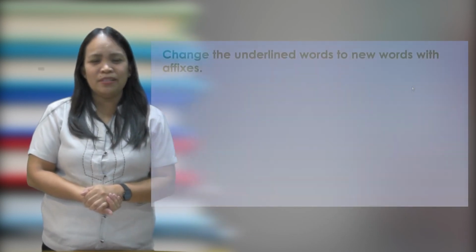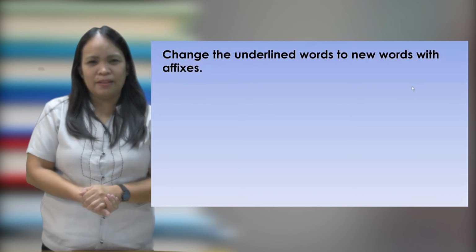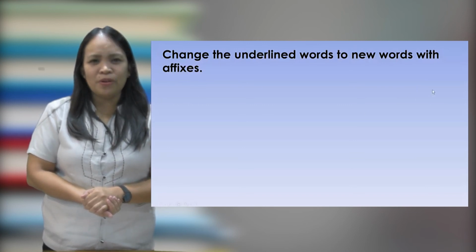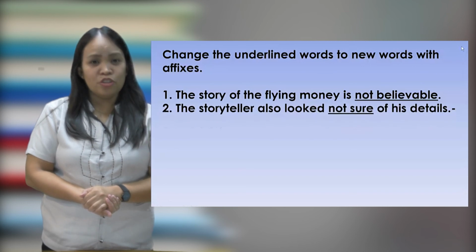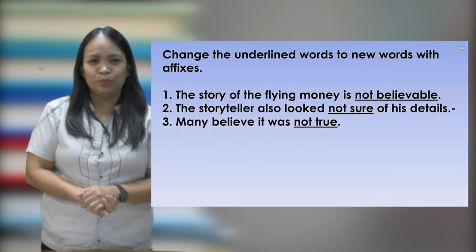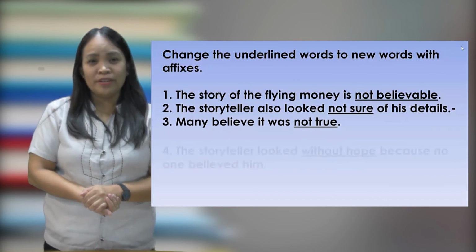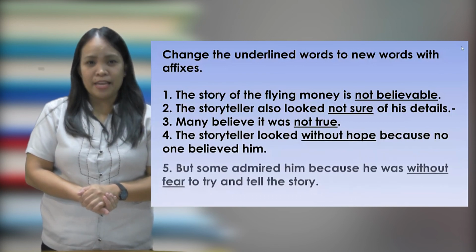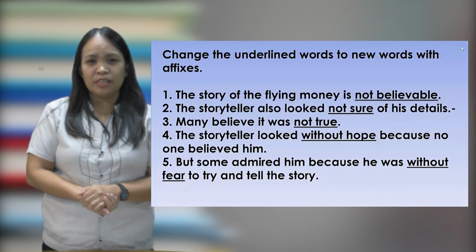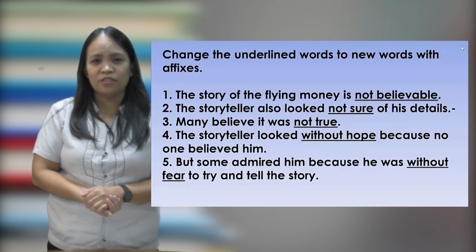Okay, for the final practice, let's change the underlined words to new words with affixes. Okay, the first sentence. The story of the flying monkey is not believable. Second, the storyteller also looked not sure of his details. Number 3, many believed it was not true. Number 4, the storyteller looked without hope because no one believed him. Number 5, but some admired him because he was without fear to try and tell the story.